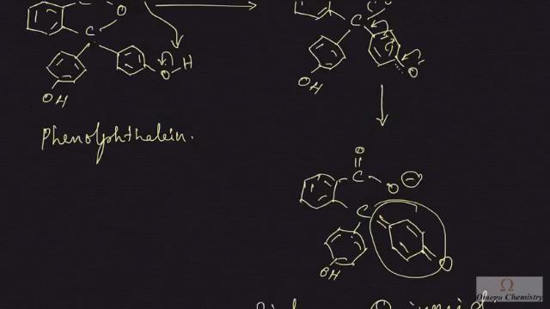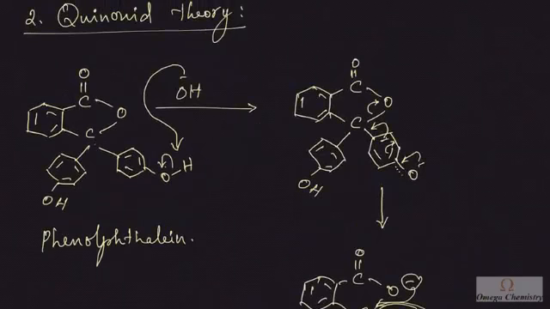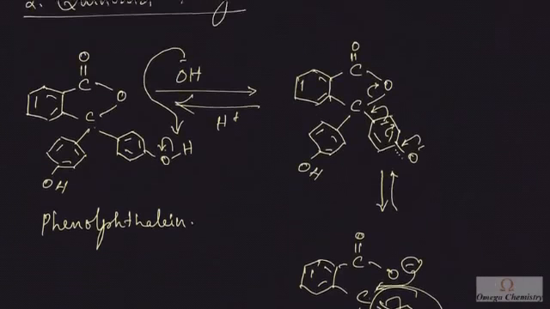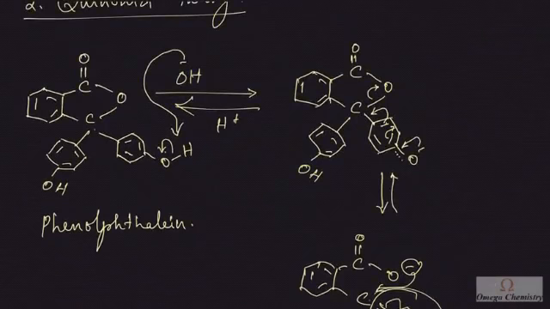Okay, in alkaline solution, what will happen if I add an acid? A little amount of acid will protonate this oxygen. So the reverse will happen. This will come here, this bond will come here, this bond will come here, and the negative charge will attack this carbon, so that I'll get unionized phenol. So this is a completely reversible reaction, and it is completely based on the pH of the solution. If the pH is greater than 7, then the formation of such a quinonoid structure is possible. If the pH is reduced below 7, then the reverse reaction will be favored and phenolphthalein will be available as unionized. We know that the unionized phenolphthalein will be colorless in the solution, right?